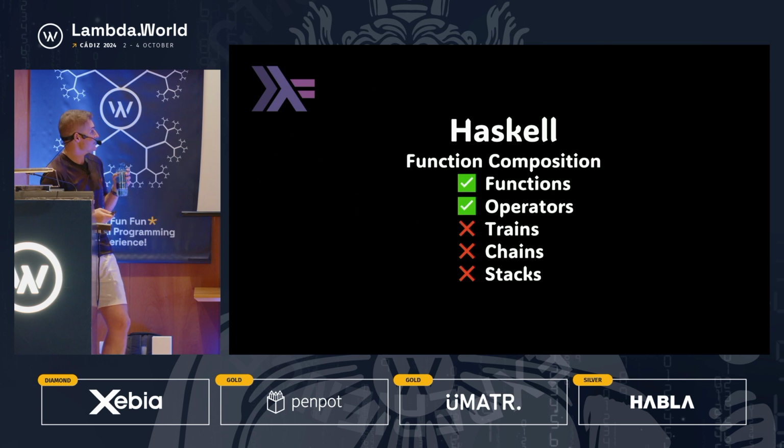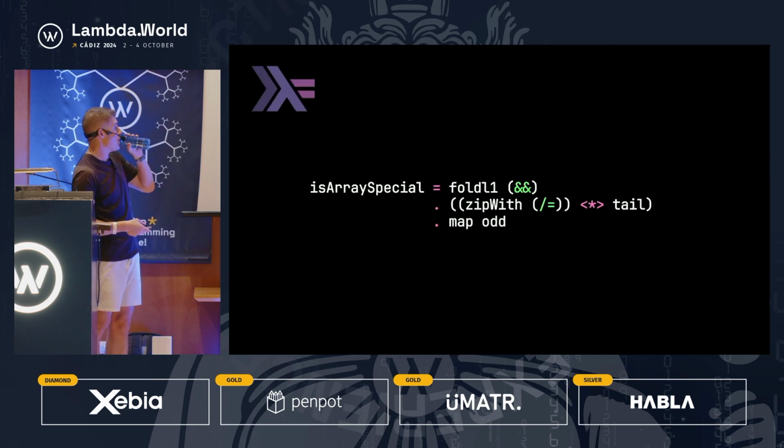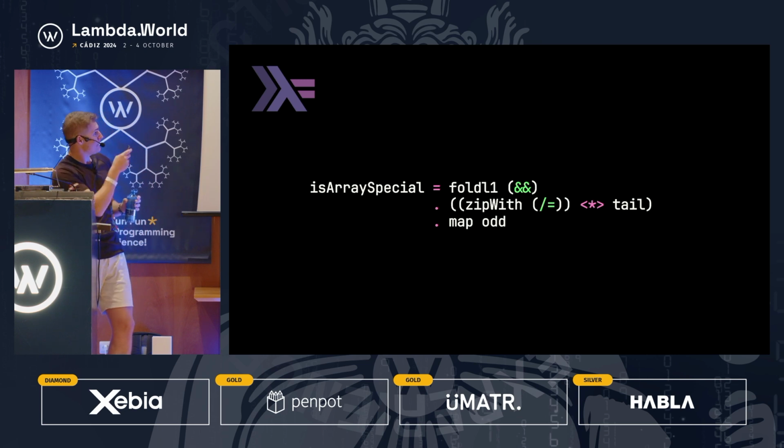So this brings us to our next language, which is Haskell, and Haskell has both functions and operators for function composition, idiomatically at least. And we're going to see this when we take a look at this solution. So, very different from our initial Python solution, but not super different from our final Python solution. You can see we have the map odd. Then we've got this absolutely inscrutable zipWith not equal to, angle star angle, tail, and then a foldl1 ampersand ampersand, which is our and reduction.